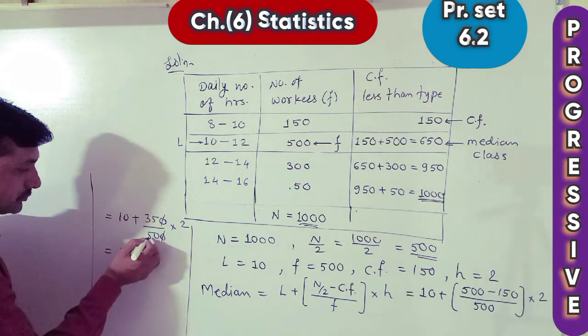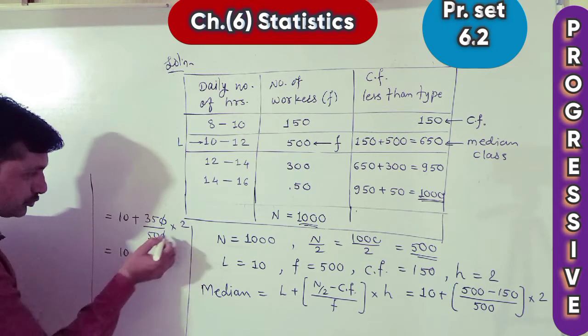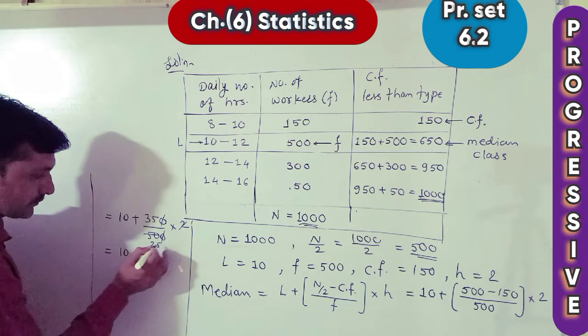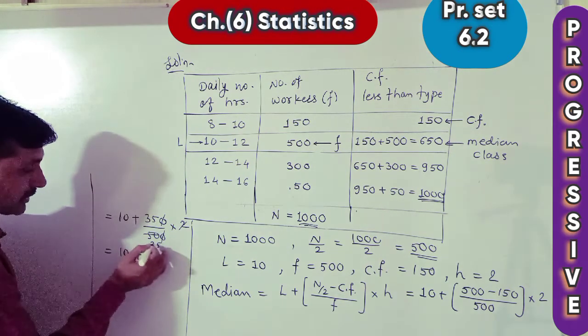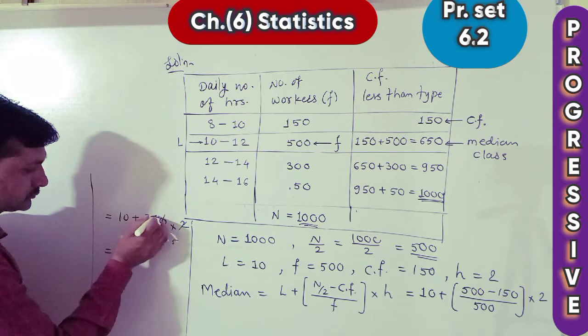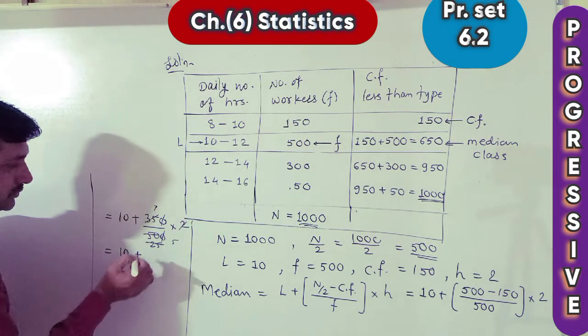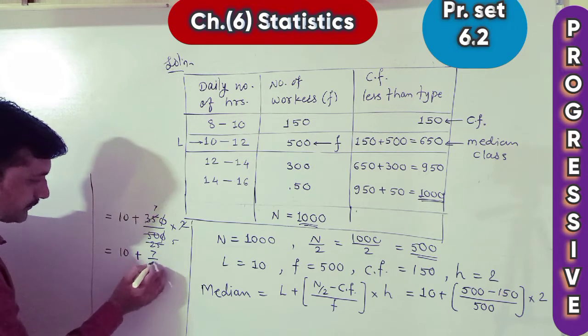We can reduce by 2 also, 2 1s are 2, 5 2s are 10, now 7 upon 5.